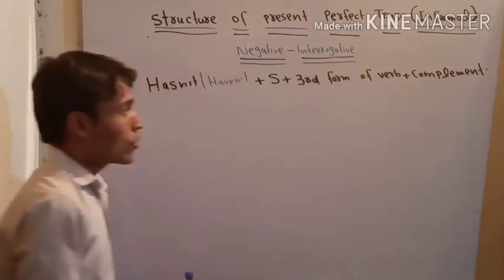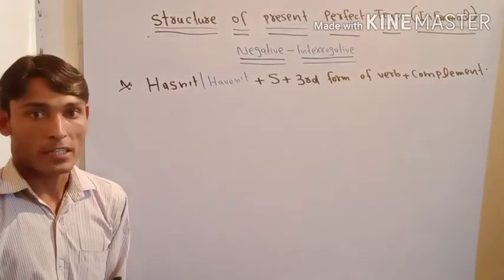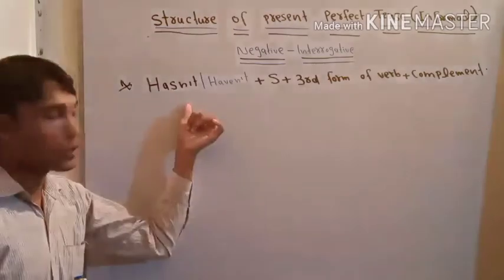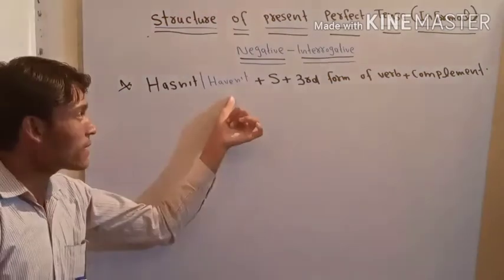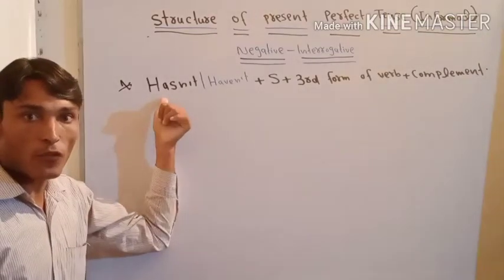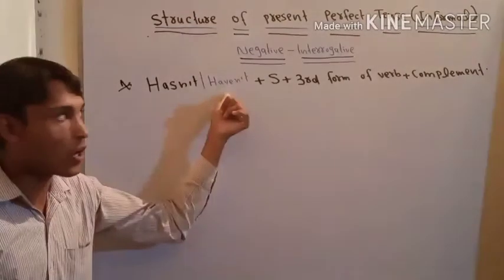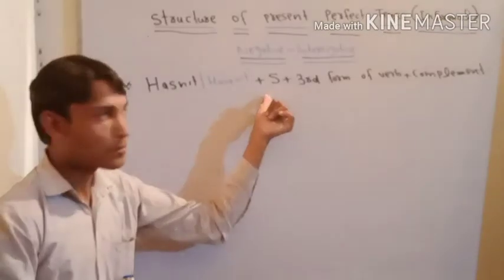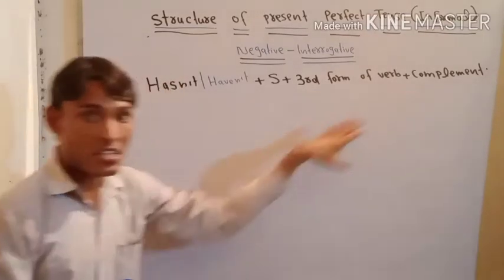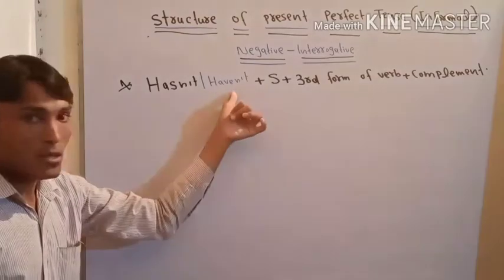Now, if we want to make the statement of present perfect tense negative interrogative informal, we have to follow this formula. This formula tells us that we need hasn't, the contraction form of has not, while haven't is the contraction form of have not, and then subject, and then third form of verb plus complement. Now let's talk about where we can use hasn't and where we can use haven't.